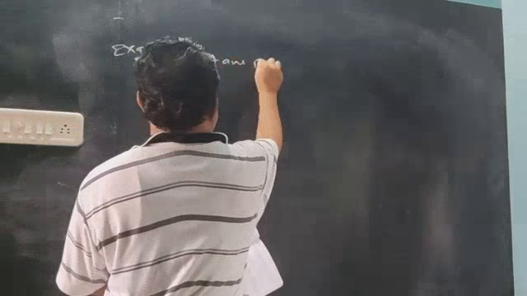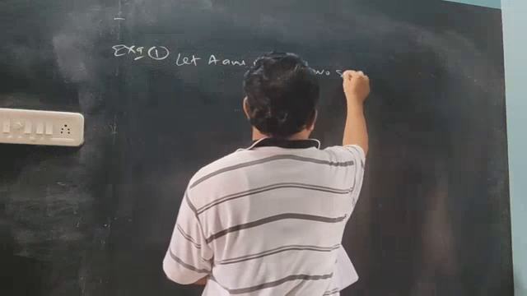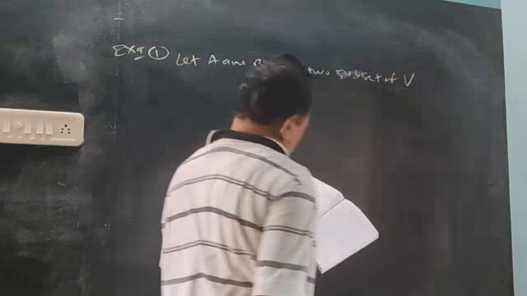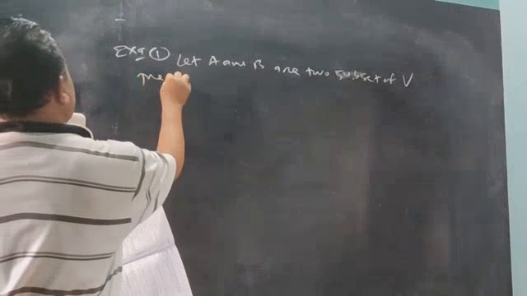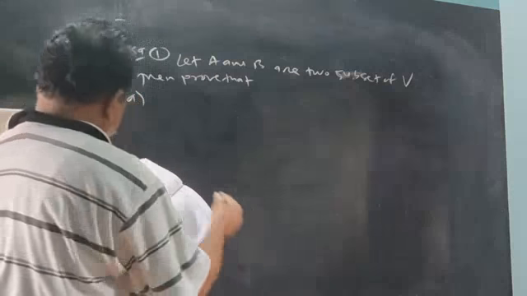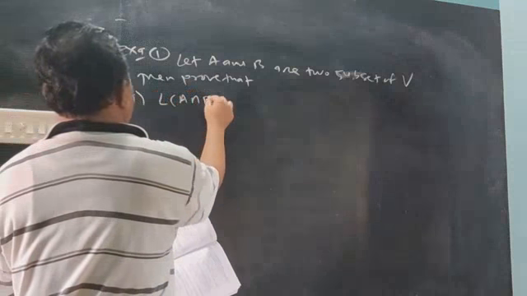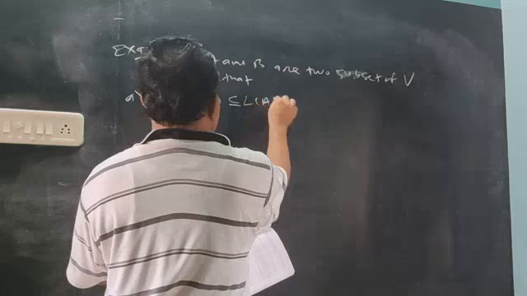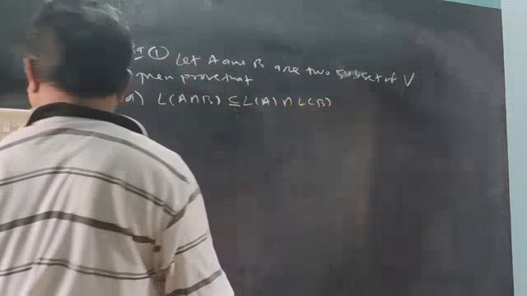So, examples of linear span. Let A and B be two subsets of vector space V, then prove that, first point, L of A intersection B will be a subset of L of A intersection L of B. That is about the intersection.